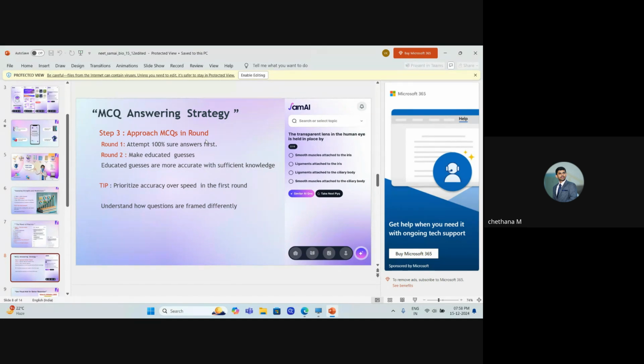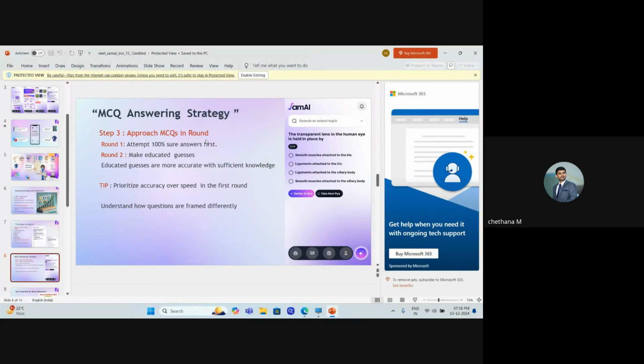about. You know that you're not going to make a mistake in this. Even if you have a little bit of confusion between option A and option D, option C and option B, like that, if you have confusions, then keep it for the second round. Only those questions on which you are 100% sure, attend those. After attending all those questions, you can count and assess how you have done in round one.